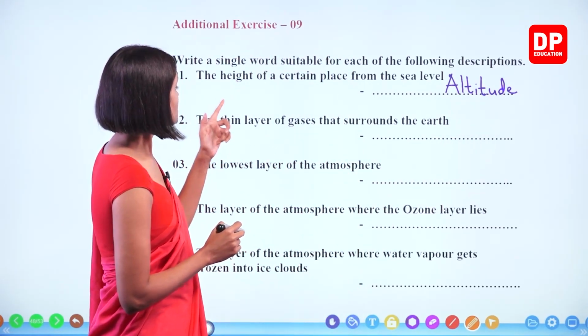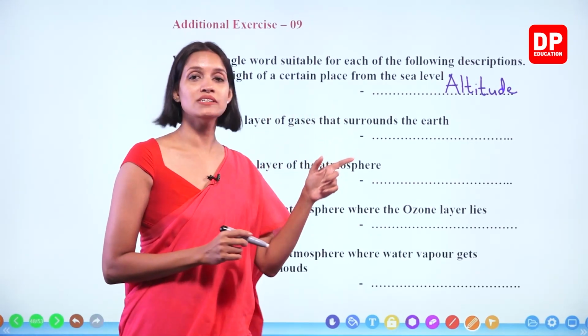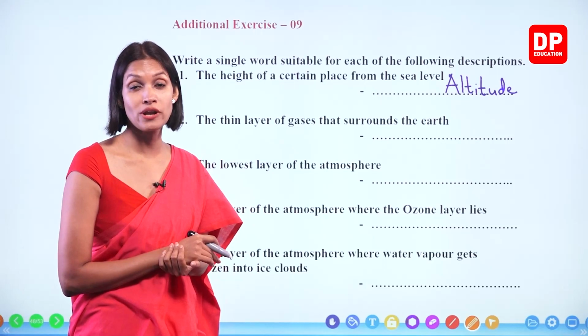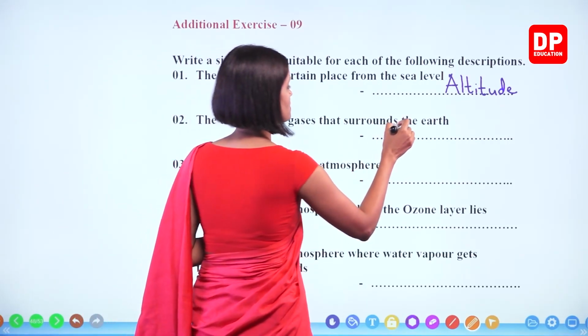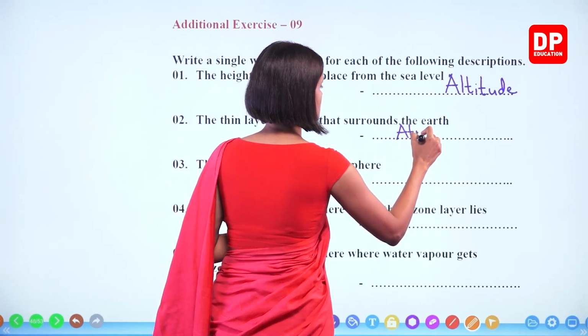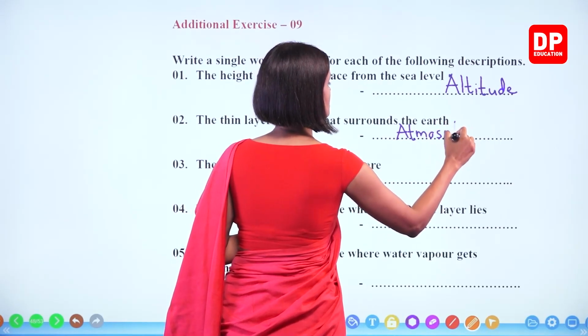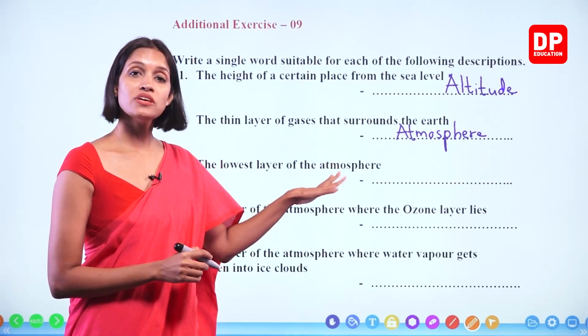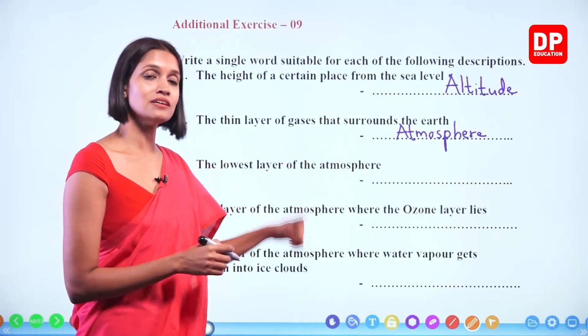Next one. The thin layer of gases that surrounds the earth is known as the atmosphere. The lowest layer of the atmosphere, the closest to the earth, that is the troposphere.